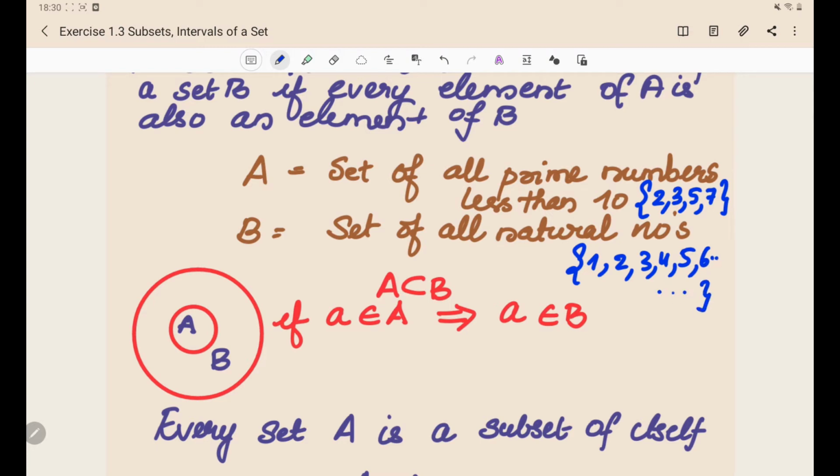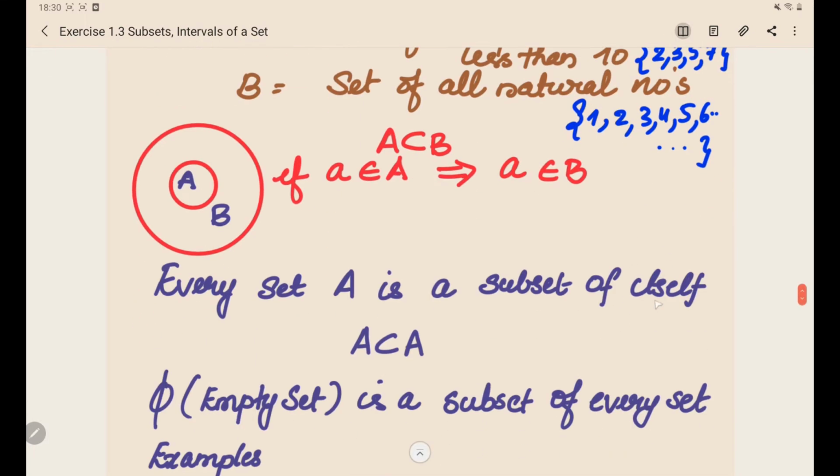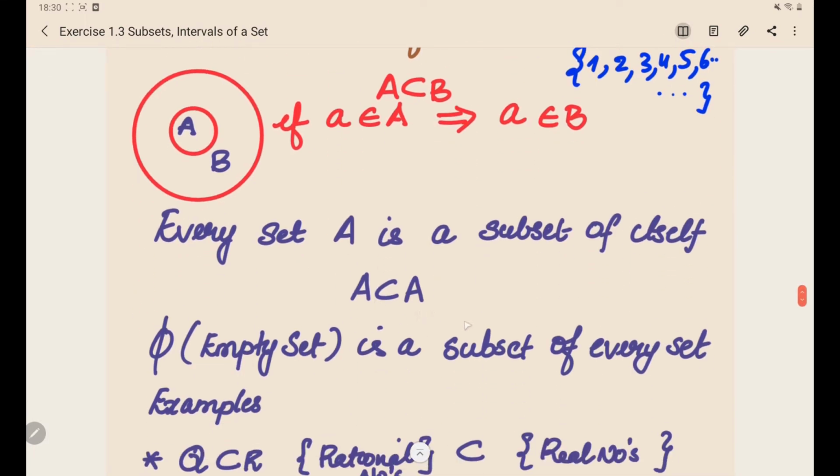It goes on, right? So here you can see that this is the big set B, and A is only a subset of set B. So you can say that A is a subset of B. If x is an element of A, it implies automatically that x is also an element of B. So every set A is a subset of itself. Again, that is what is said as A is a subset of A. Also, phi is a subset of every set.